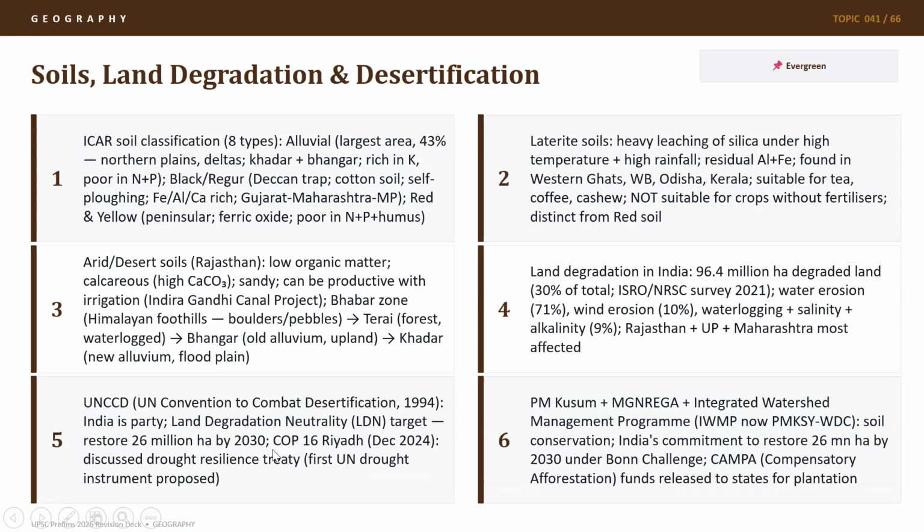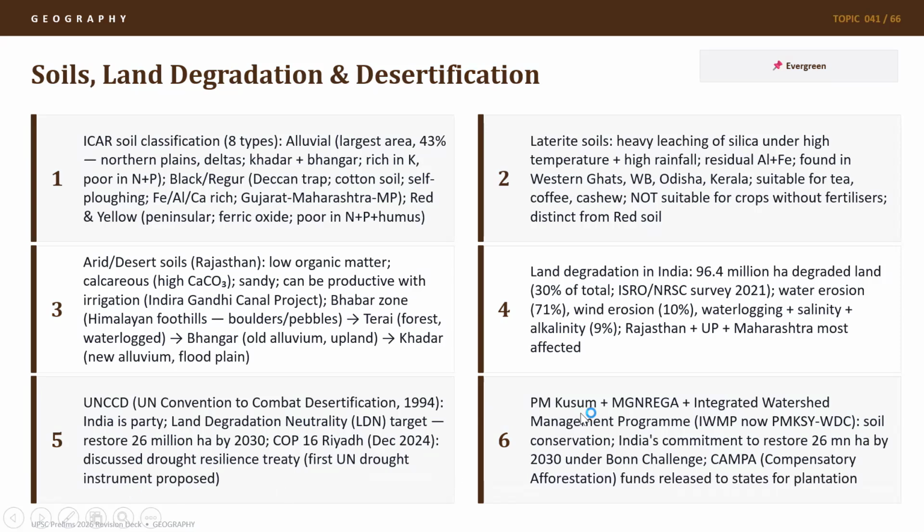And in COP16 of Riyadh in December 2024, under the UNCCD, we discussed the Drought Resilience Treaty, which is the first UN drought instrument proposed. So COP16, Riyadh becomes very important under UNCCD. Every UN convention has its own COP. So this COP16 is for UNCCD, which happened in Riyadh in 2024, where the Drought Resilience Treaty was discussed, which is the first UN drought instrument proposed.